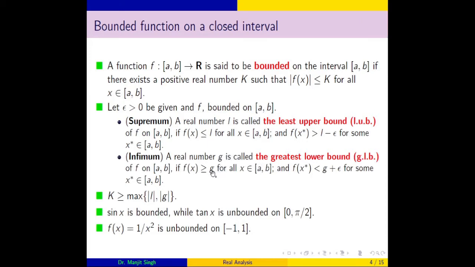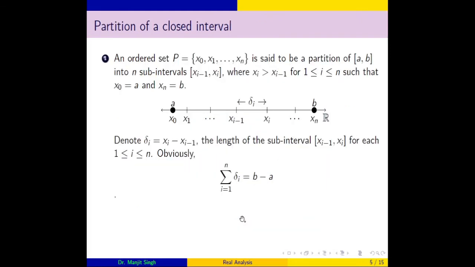First of all, g is a lower bound. It means all values of the function exceed this real number g, and if we add however small quantity epsilon to it, then there exists a point in this interval where the value at that point will be less than g plus epsilon. So there are some examples of bounded and unbounded functions. These are well known. Partition of a closed interval.